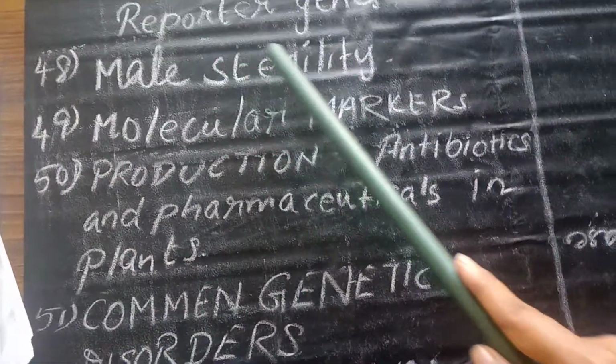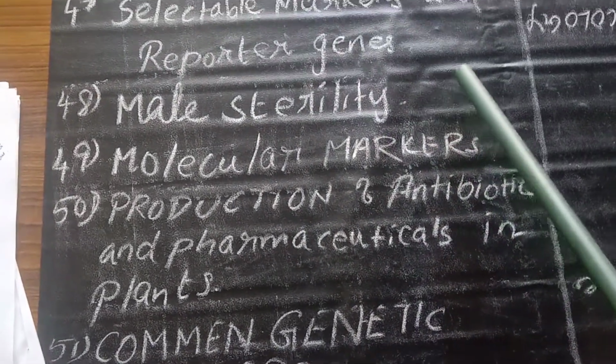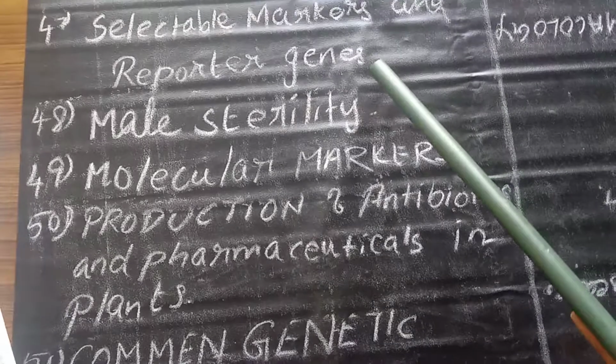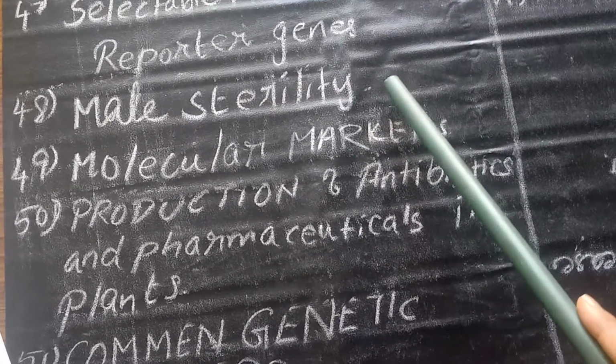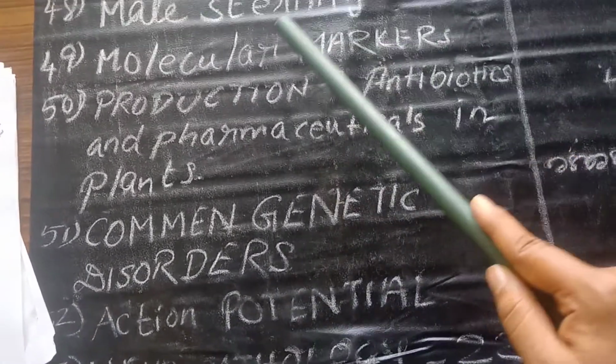Next is male sterility, that is cytoplasmic male sterility. You should know about Barnase and Barstar. Even in the GATE Life Sciences paper they ask questions on this male sterility, so you can expect it for DBT also.